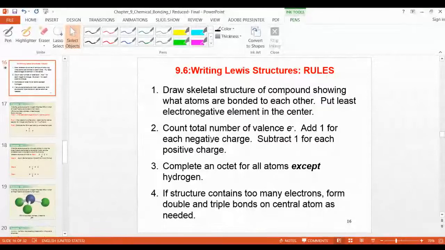Okay. Now, this is very, very important, 9.6 and 9.10. I will start 9.6 and finish this and 9.10 next class. Be careful and write a note in your notebook. This is how to write the Lewis structure of a molecule, of a compound. There are some rules and points, and if you understand them, you can easily write the Lewis structure. It is very easy, not tough, but you have to follow the rules.